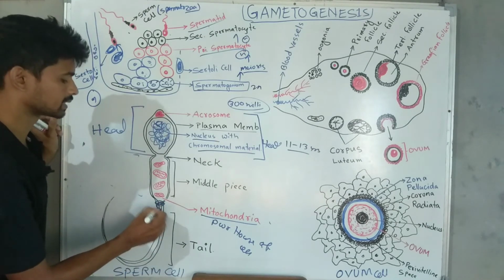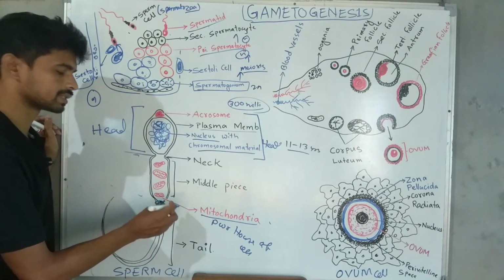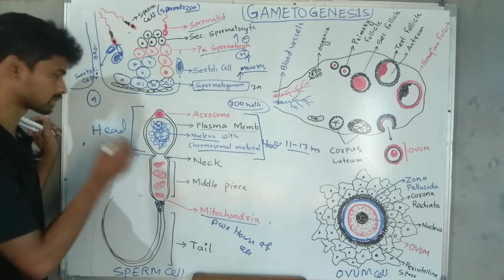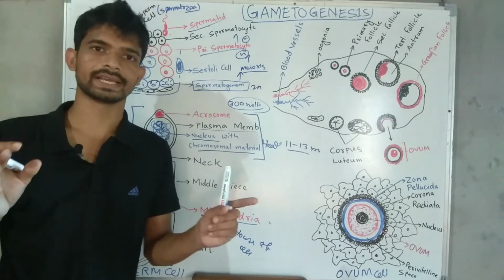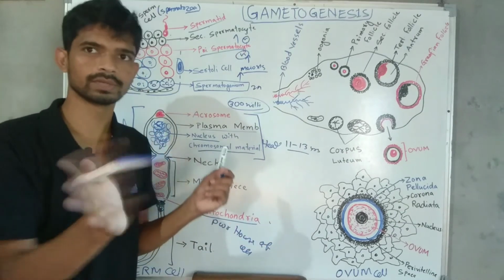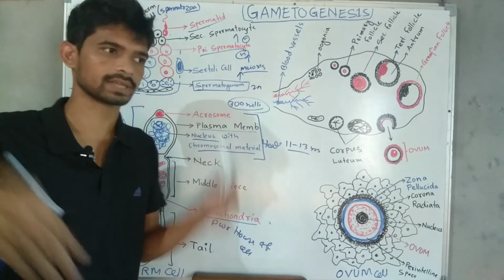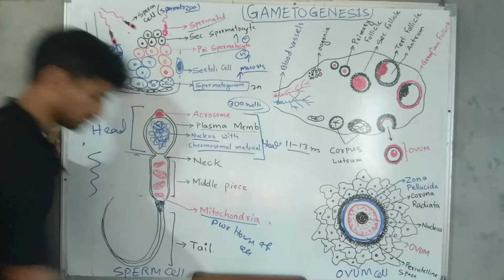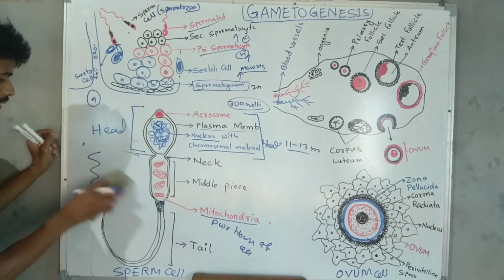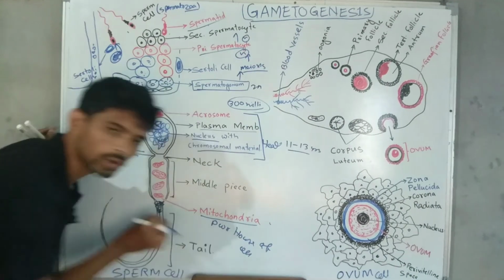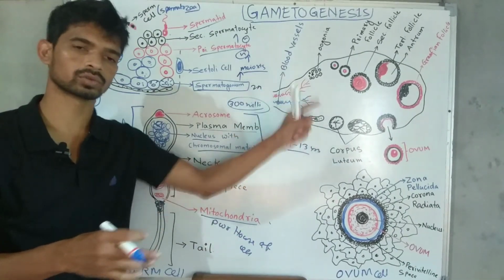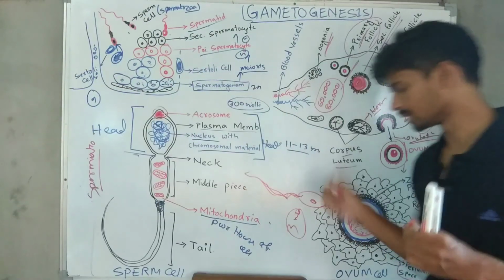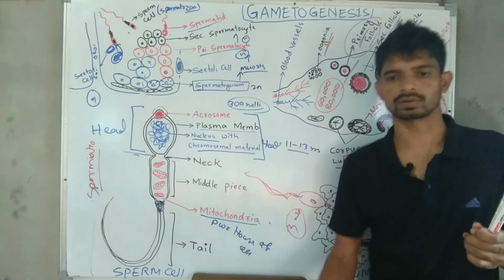After that comes the tail. The tail provides the motility of the sperm cell. The sperm cell moves like the tail of a fish or a snake. A snake does not have any fin, but when it moves its tail, it goes very fast and can move in water. This is the same process by which the sperm cell moves inside the female body, inside the uterus, through the fallopian tube. Up to here, let us conclude.